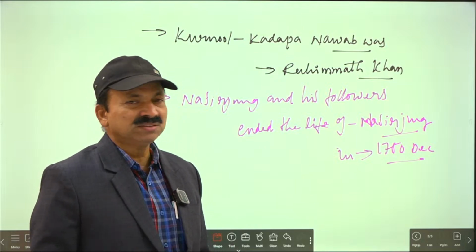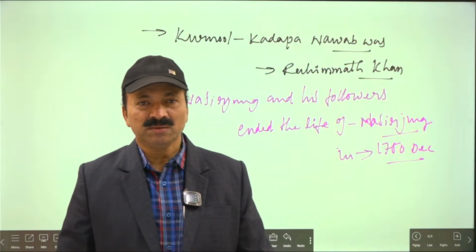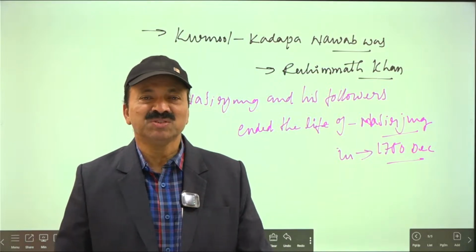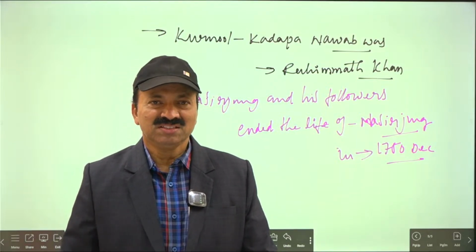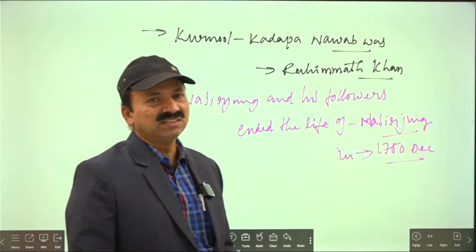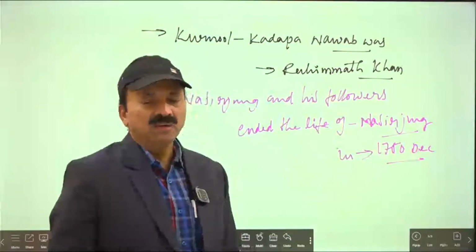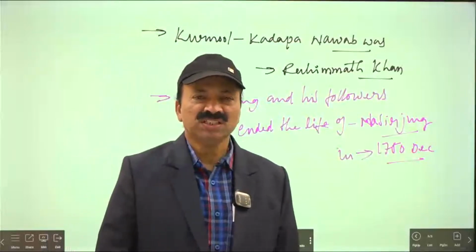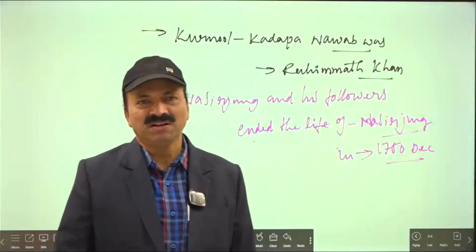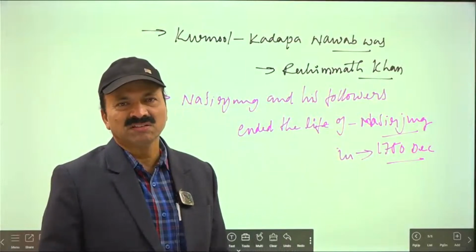He was invited by the French to Pondicherry because there they wanted to conclude agreements. They wanted to honor Muzaffar Jung. Many important things were planned, and they came to know all of it. When he was moving to Pondicherry, he was going via Colonel Kadapa. All these things they came to know and told Rahimat Khan.